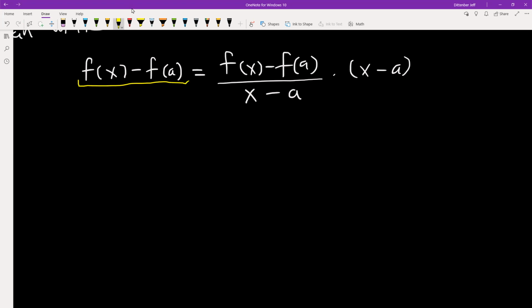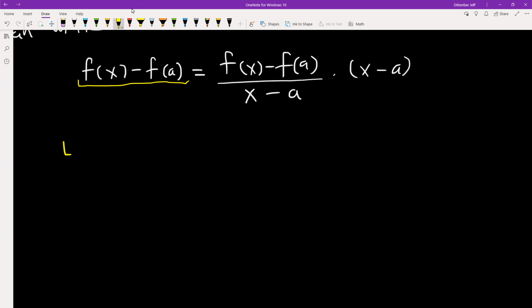But with this type of proof, we know how we need to end up, and so we make our steps in such a way that we do end up in that place. So we took this quotient, and then we reformulated it. I multiplied by x minus a to both sides.